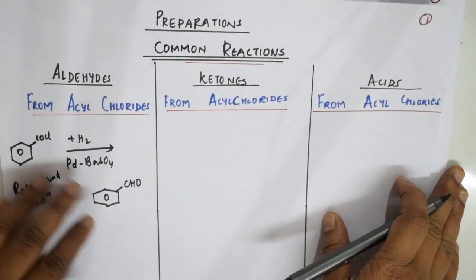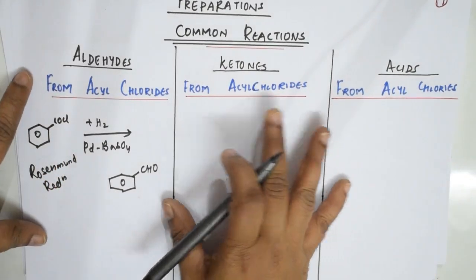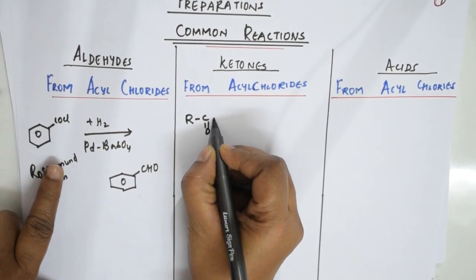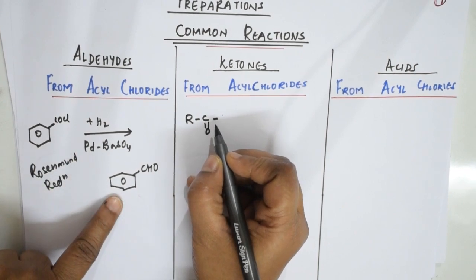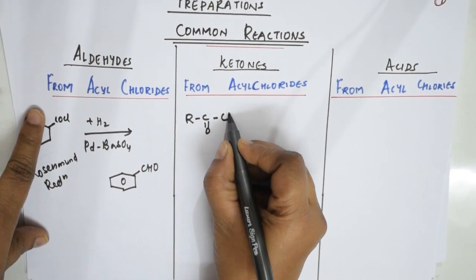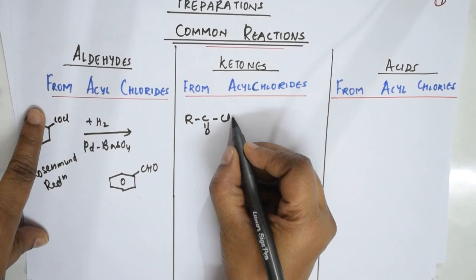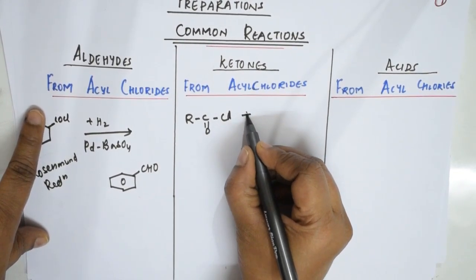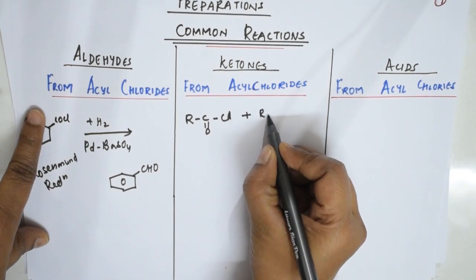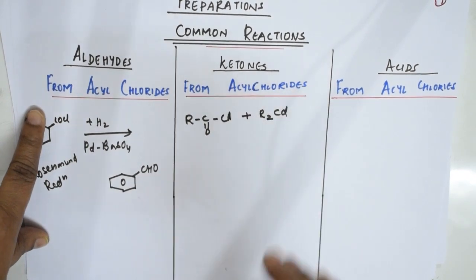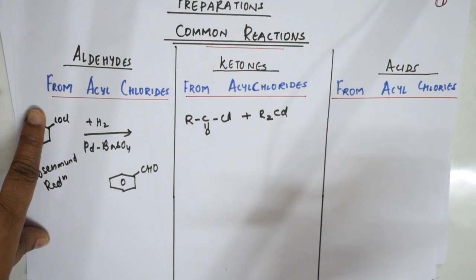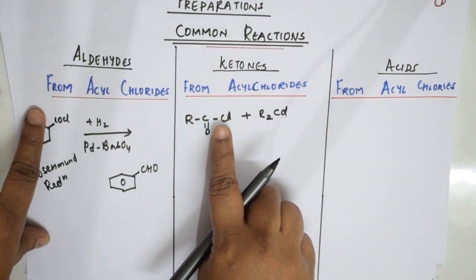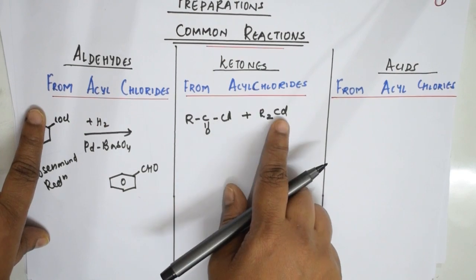Now suppose if I have to take the same for ketones in acyl group, right? Here I'll be taking RCOCl. So here I took aromatic acyl chloride, I got aromatic aldehyde, that is benzaldehyde. Here I'm going to take aliphatic acyl chloride, that is RCOCl. But here what is important in case of ketones, dialkyl cadmium is what you're going to take. Right? Because this dialkyl cadmium is going to introduce this alkyl group into this, and cadmium chloride is out.